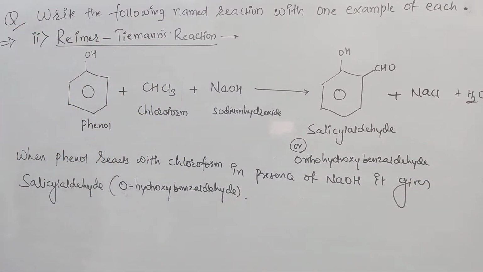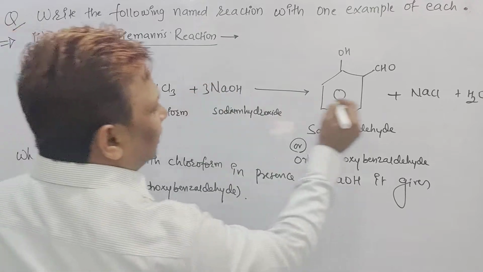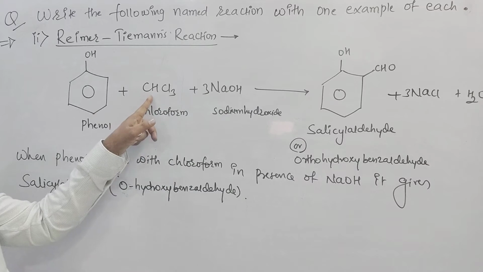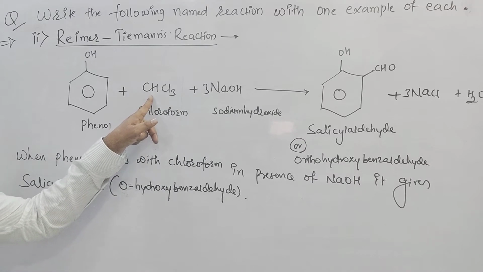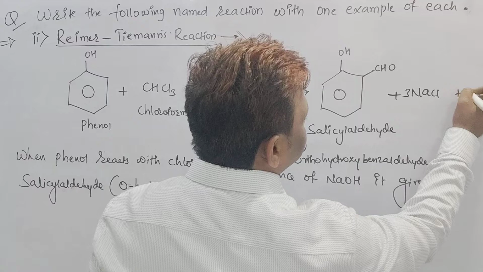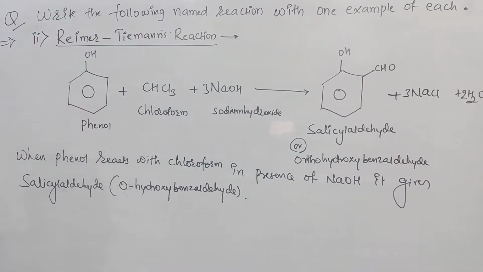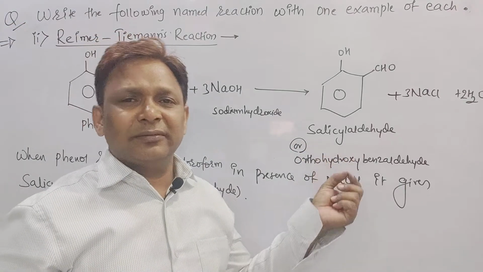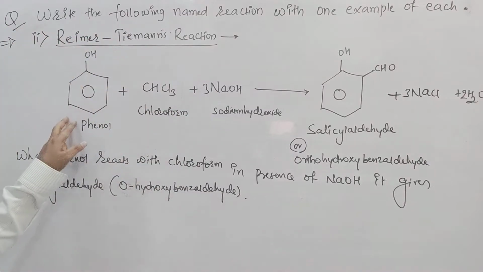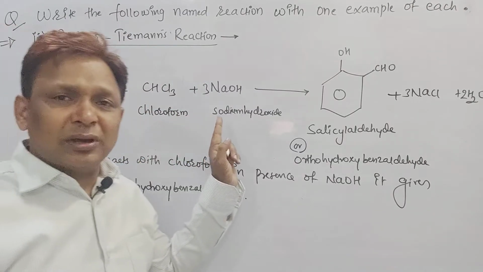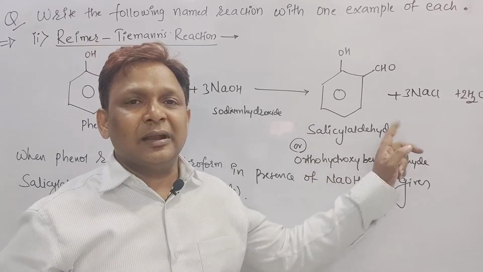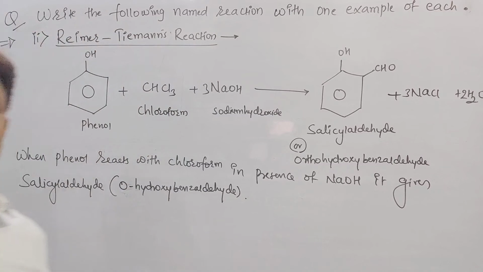But if you want to balance it, 3 chlorine, put 3 Na, take out 3 NaCl. Hydrogen, see, beta, here 3 is there and one more hydrogen is there. How many hydrogens are we having, beta, here? 4. To make it, 2 more. Hydrogen also 4 here. But in chloroform, the CHCl3 which we took here should be only 1 mole, and it gives rise to salicylaldehyde. Very simple way, beta. Phenol plus chloroform in presence of NaOH gives rise to salicylaldehyde, called orthohydroxybenzaldehyde, and NaCl. Take a screenshot of this one, beta.